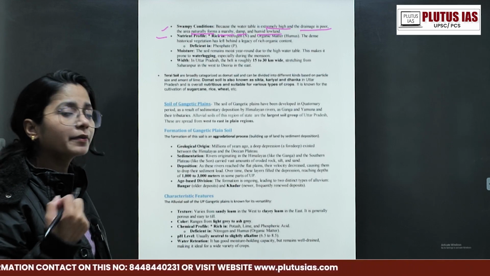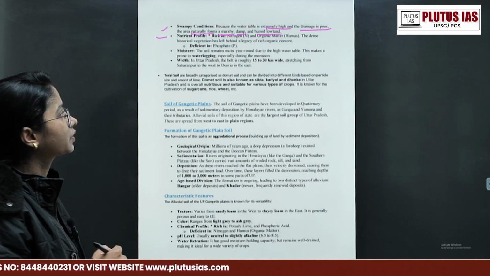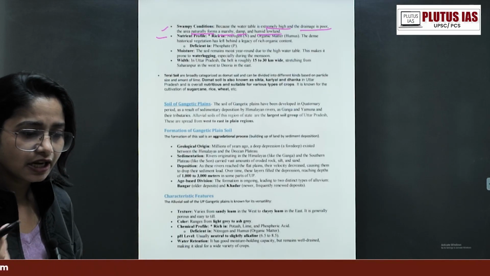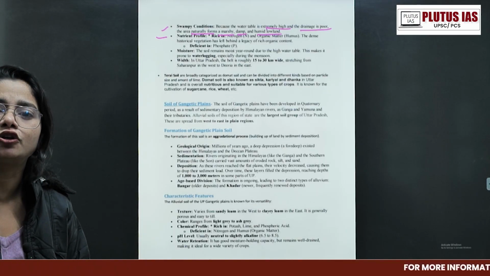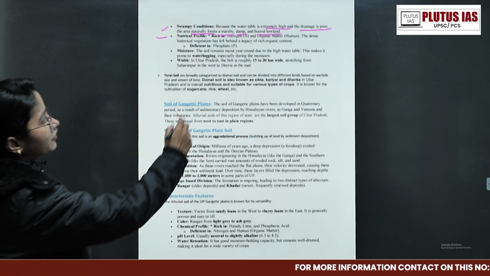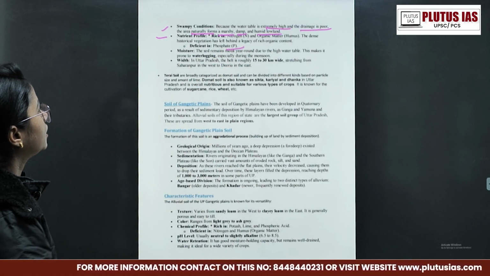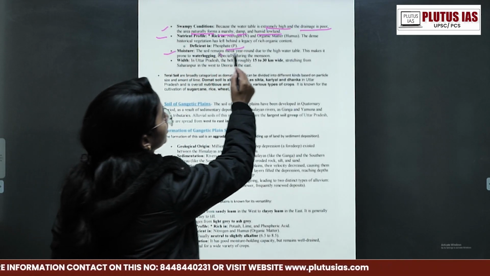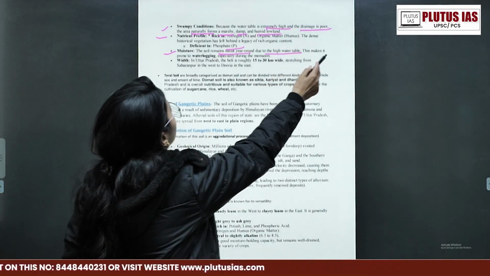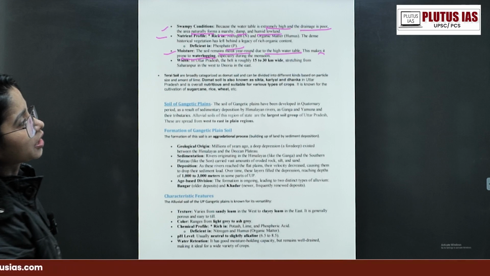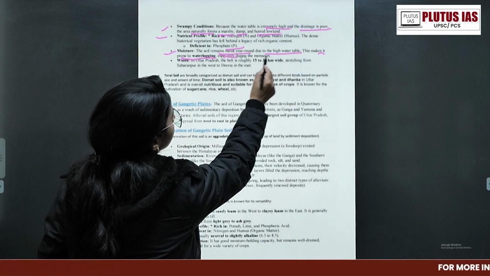So in Bhabar there is no humus, but Tarai has humus. Of course there is not very high permeability, so whatever dead matter decomposes over there forms humus content, but it is deficient in phosphorus, that is the P in NPK fertilizer. What about moisture? The soil remains moist due to the high water table. This makes it prone to waterlogging also. Okay, it creates waterlogging conditions, especially during the monsoon.